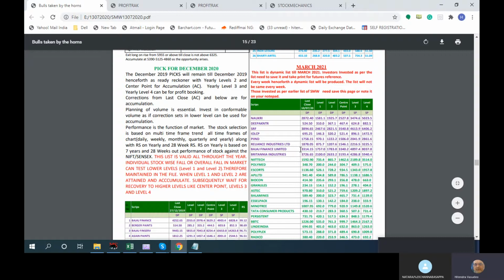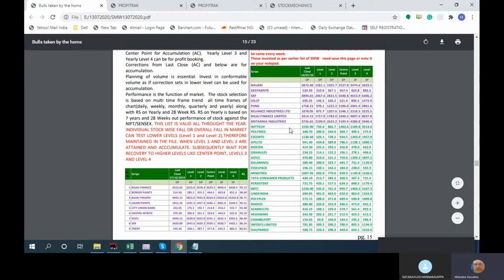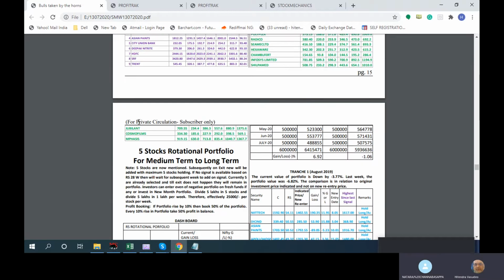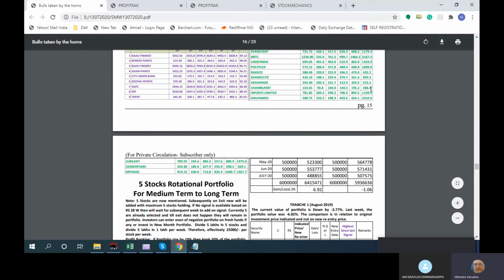Reliance is also there over here. See, Deepak Nitrite is once again in this list, the 2021 list, and also the 2020 list. The purple ones already have established high strength, very high momentum. They can be high risk, but if you get higher prices you should be booking profit, and if you get these lower prices you buy. Simple as that. DPs are demand points for buying, and SP is supply points. These same lists cover this coverage, though some stocks will be missing at times.